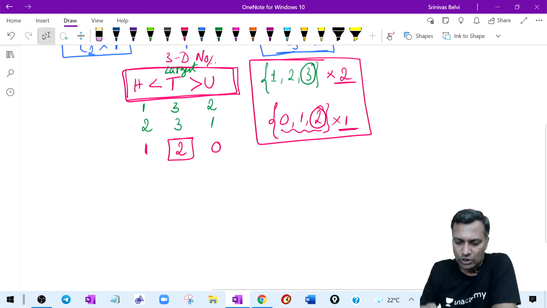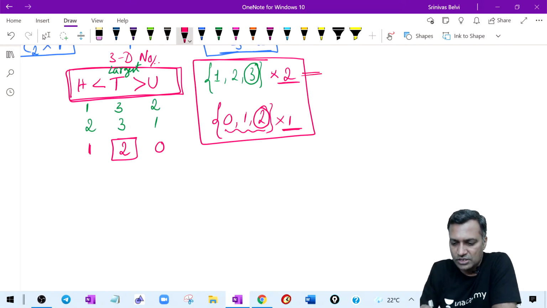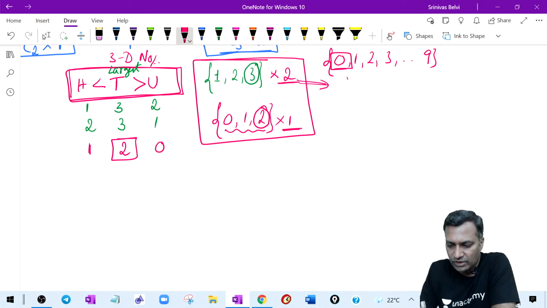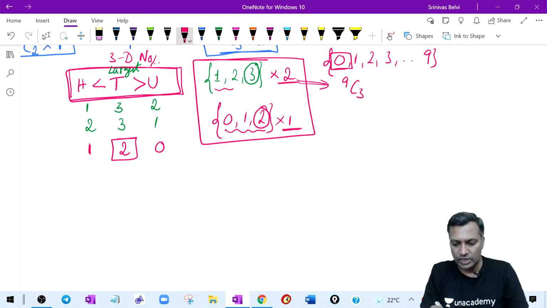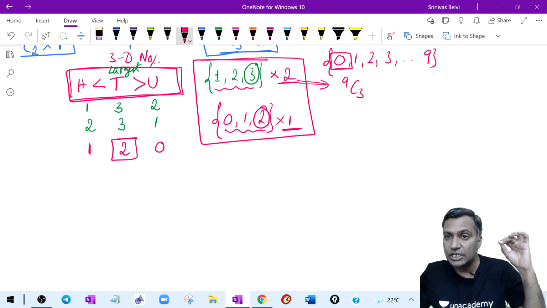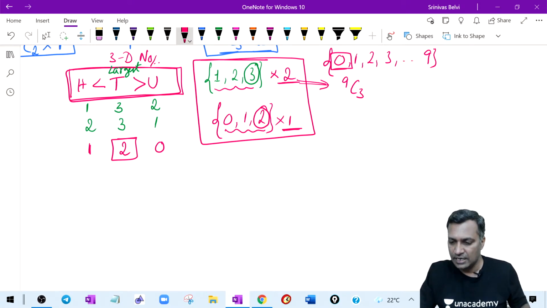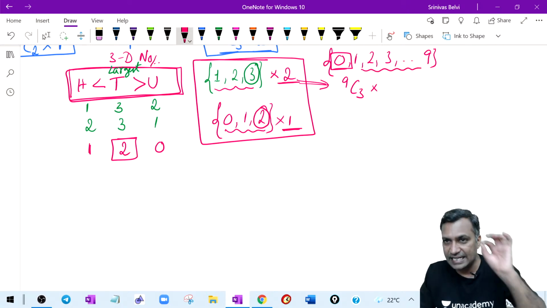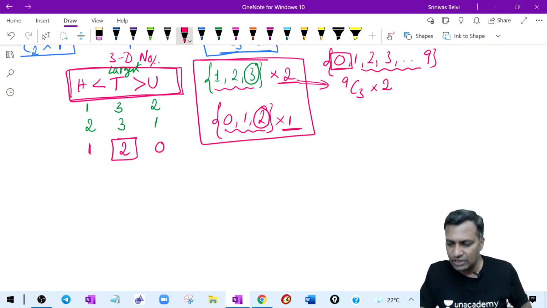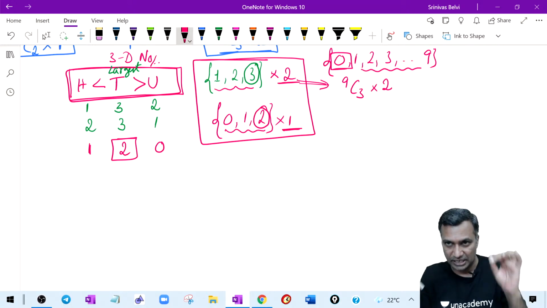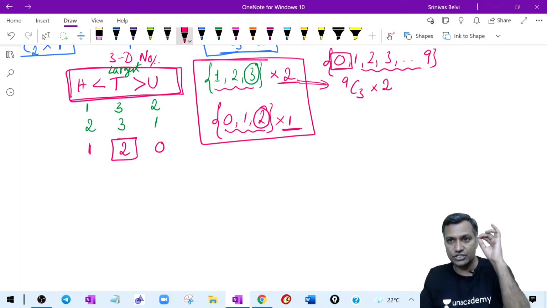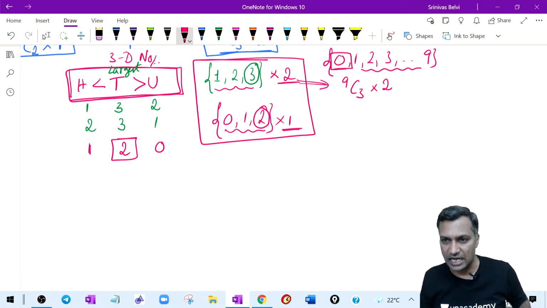Therefore, you say that, hey, non-zero case, listen to this very carefully. If it is a non-zero case, in the sense you have the sample sizes, listen guys, now this is the trick here. While writing, you need to be very, very careful. 0 to 9. The first case, when I'm writing the non-zero case, ignore 0. You will select 9C3 because all at 1, 2, 3 means what? I'm selecting a non-zero case. You can select the non-zero digits in 9C3 ways and you arrange them in two ways. 9C3 ways of selection. Each selection can be arranged in two ways.